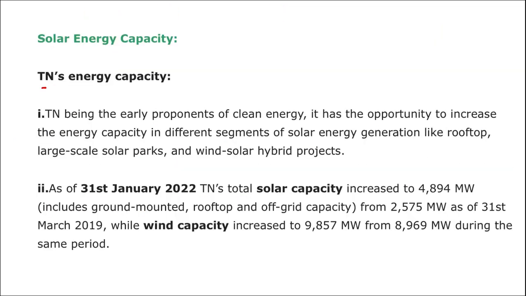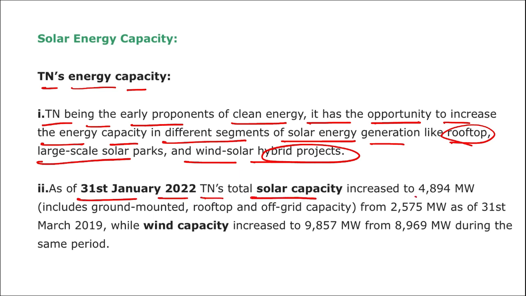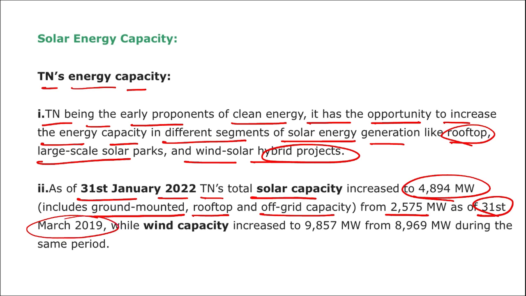Then if we talk about Tamil Nadu's energy capacity, Tamil Nadu being an early proponent of clean energy, it has the opportunity to increase the clean energy capacity in different segments of solar energy generation like rooftop, large scale solar parks and wind solar hybrid projects. As of 31st January 2022, Tamil Nadu's total solar capacity, including ground mounted, rooftop, and off grid capacity, increased to 4,894 megawatts from 2,575 megawatts as of 1st March 2019, while the wind capacity increased by 857 megawatts during the same period.